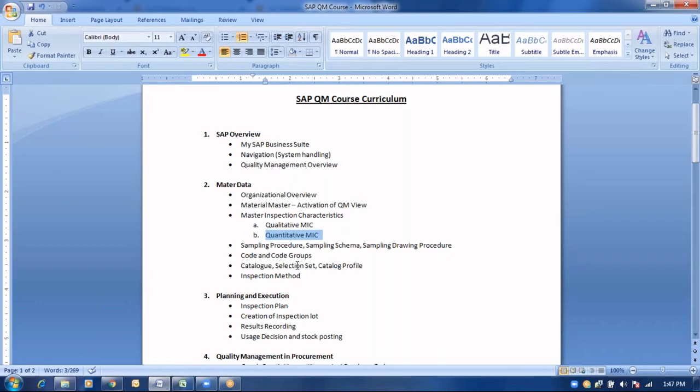So all the predefined characteristics for that particular object will be maintained under code and code groups. During the phase of quality testing, the business users will check whether the results fall under the defined code and code groups or not. If the quality inspection is in line with the defined code and code groups, they are going to pass that particular inspection and proceed further with the next steps.